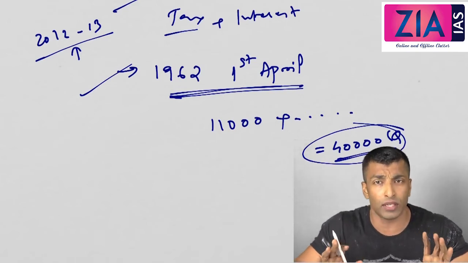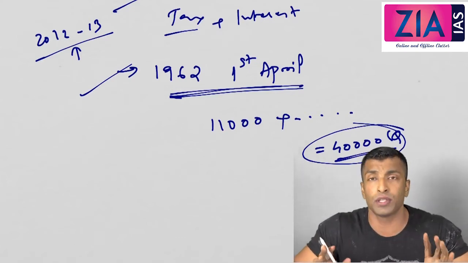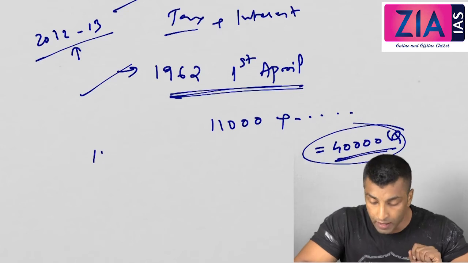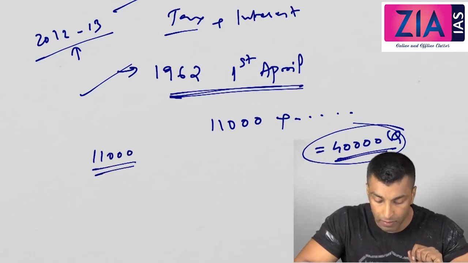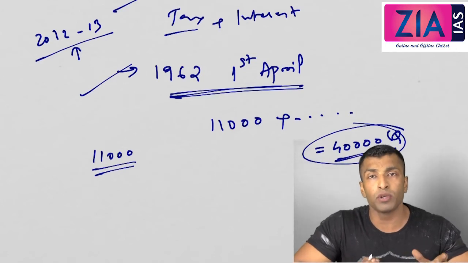So I hope you understood what retrospective taxation is. We have in fact discussed this already, but in connection to this I'm just covering it. Now Vodafone is supposed to pay this 11,000 crore because the government amended the law and it is there in the rule book, so you have to pay.